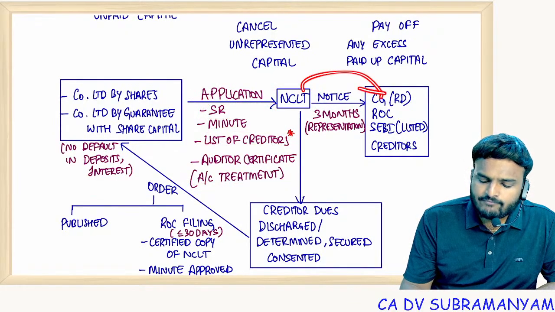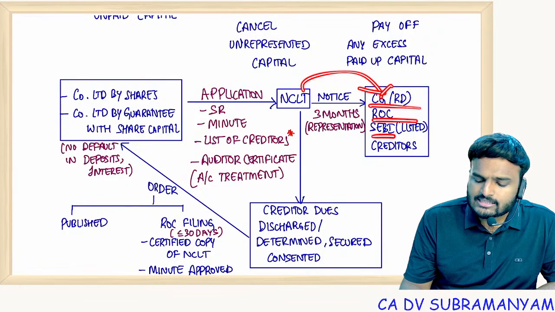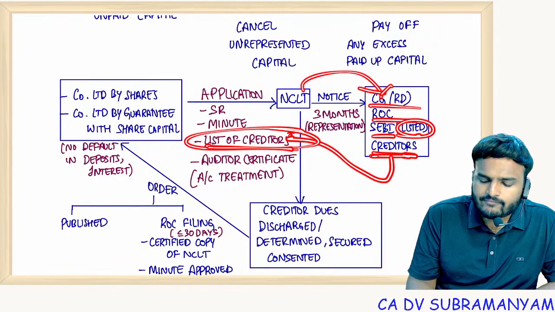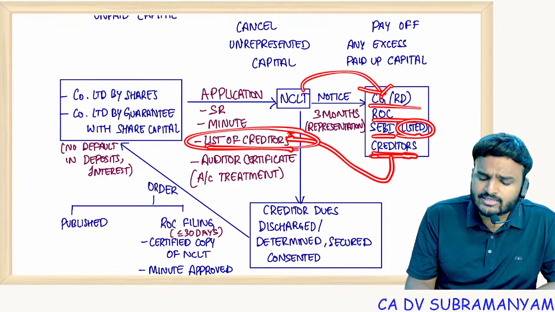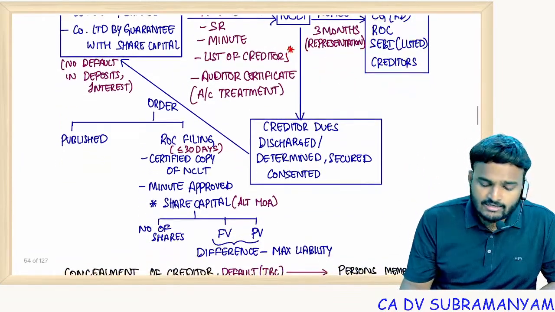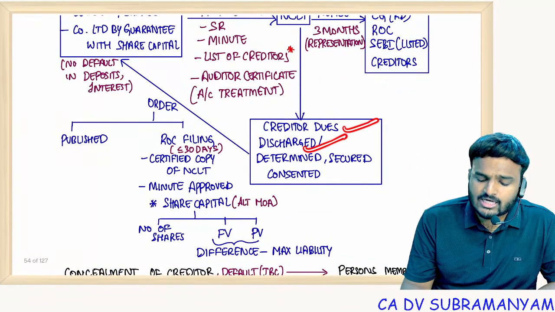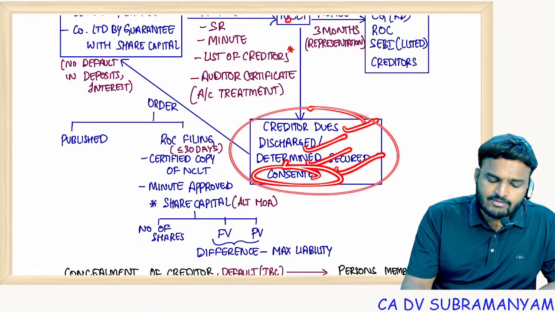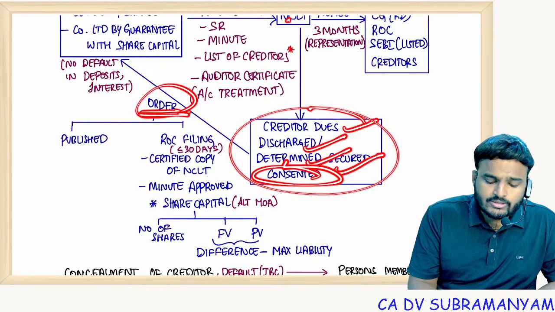Now NCLT forwards notice to the Central Government, ROC, SEBI if your company is listed, and the creditors also. To which creditors? For this you are giving a list of creditors, right? To all these creditors, notice will be served and NCLT will wait for 3 months. In case of no objection within the 3 months from these parties, NCLT confirms whether creditor dues were discharged, determined, secured, finally consented or not. After confirming this, NCLT will pass an order to reduce the share capital.